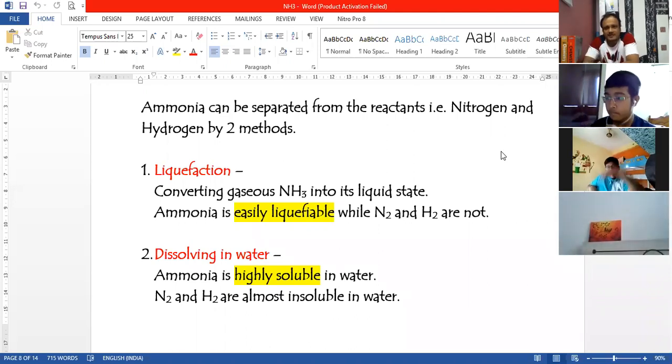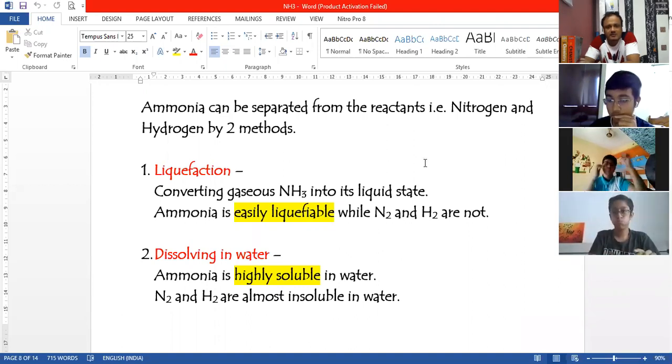It is not that it is formed and then it starts reacting again. It takes some time. But before that, we make sure that the ammonia is separated from nitrogen and hydrogen. Okay, so it is a reversible reaction. Yeah, that can happen. Okay. Yes, sir. Thank you. You're welcome. Okay, so I guess that's it. So we'll move on to the next topic.